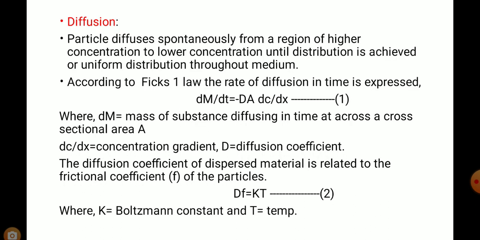Third property is diffusion. Particles diffuse spontaneously from a region of higher concentration to a region of lower concentration until uniform distribution is achieved throughout the medium.